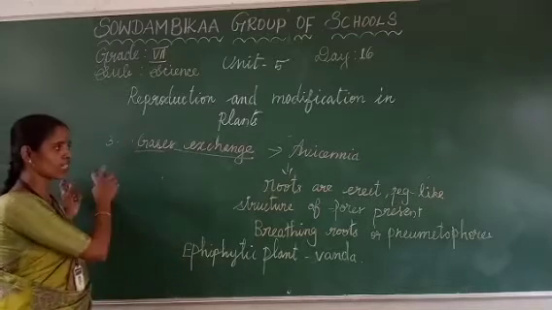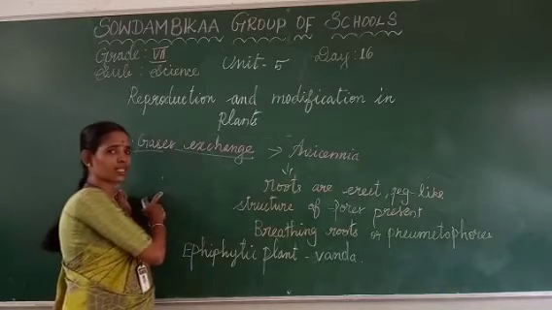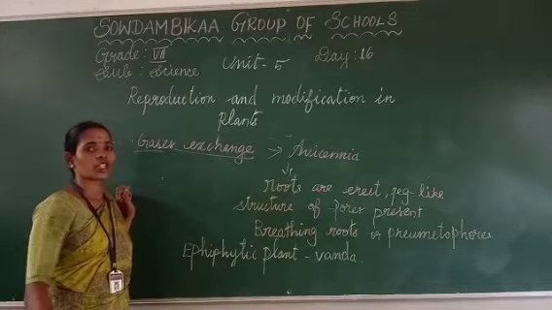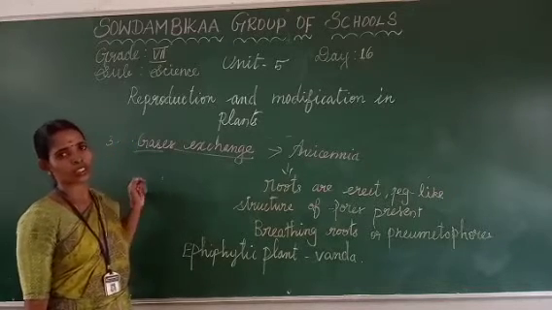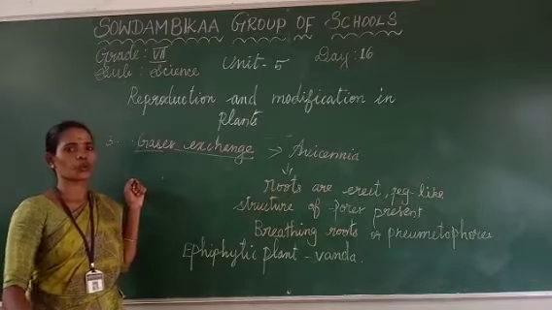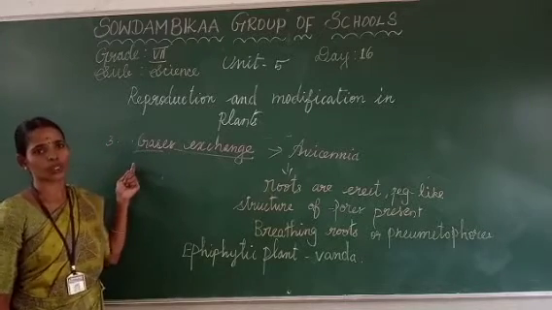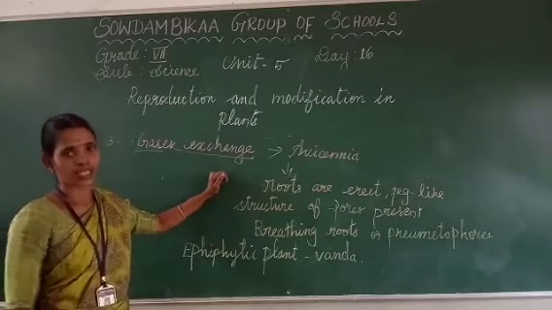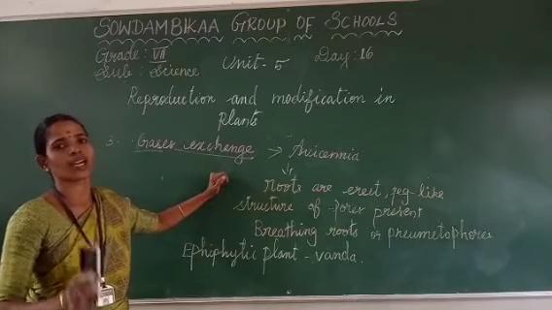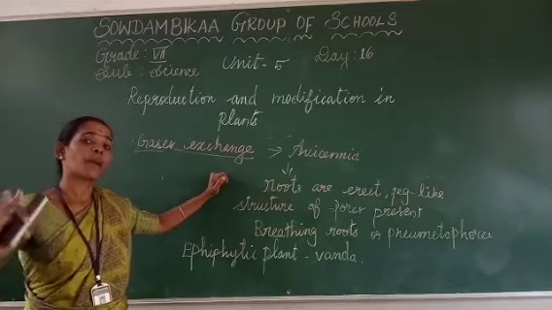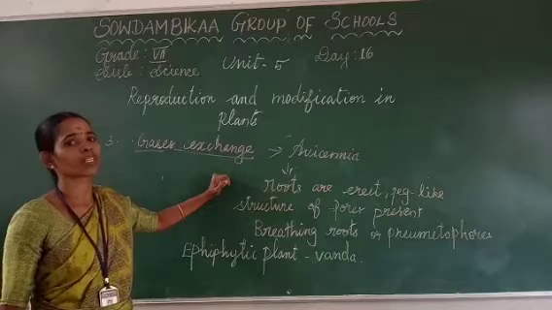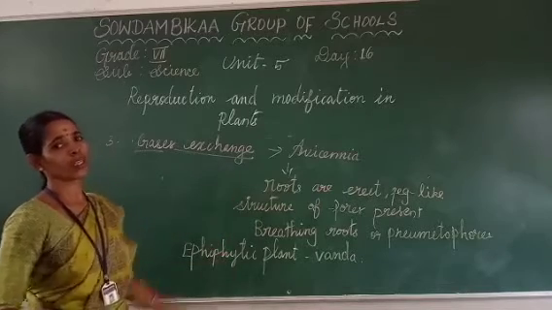What is the final one? The final one is roots also having a vital special function. It is otherwise called the sucking root. For example, Cuscuta is a parasitic plant. These plants stay on some other plant, taking moisture and nutrients from that host plant, and live there.